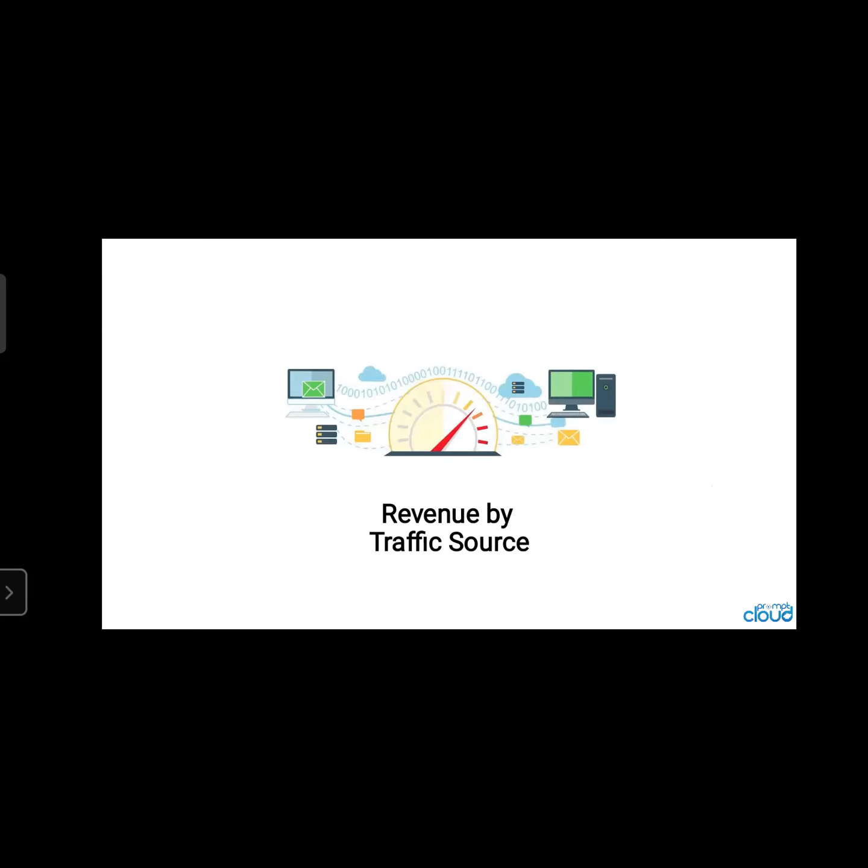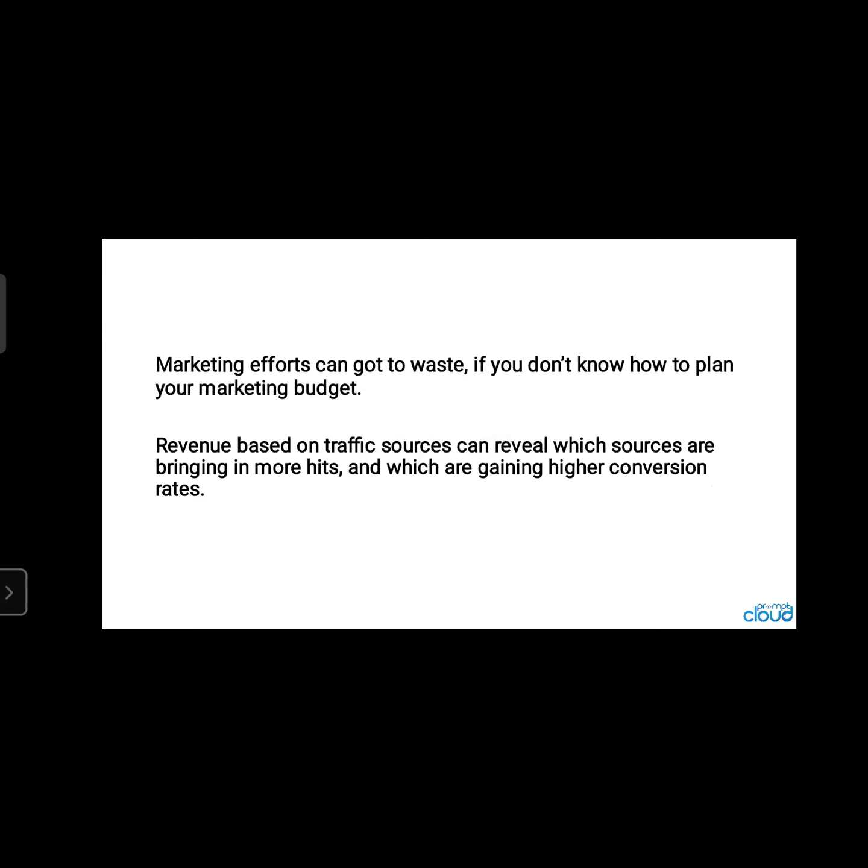Revenue by traffic source. How is revenue calculated? Marketing efforts can go to waste if you don't know how to plan your marketing budget. What are all the contents included in a marketing budget? How much time should we spend on advertising? How much money should we invest in audio-visual, print media, and audio media?